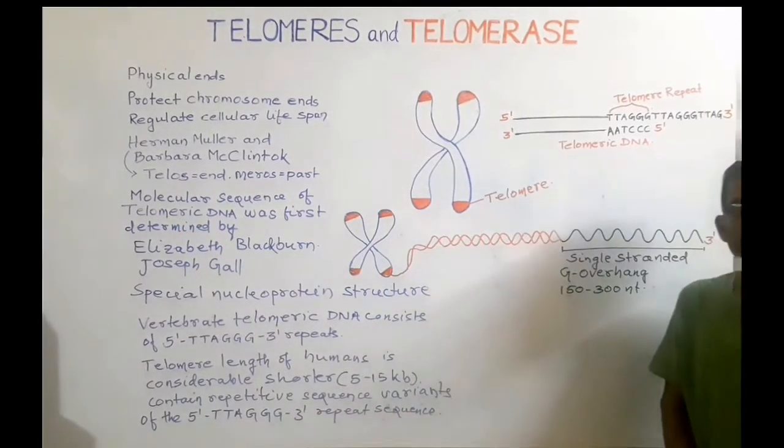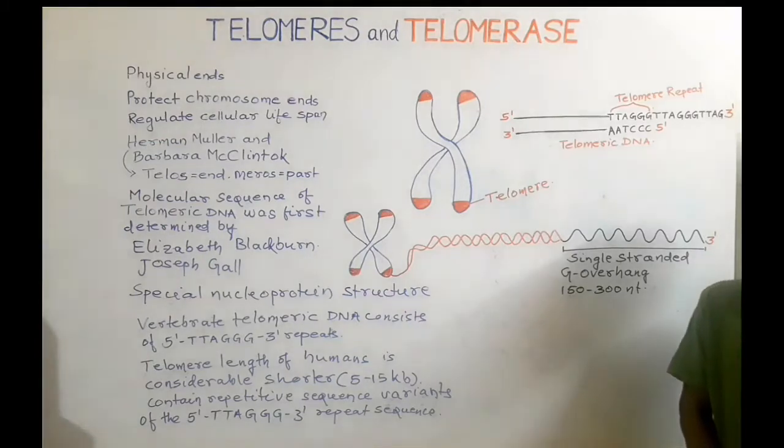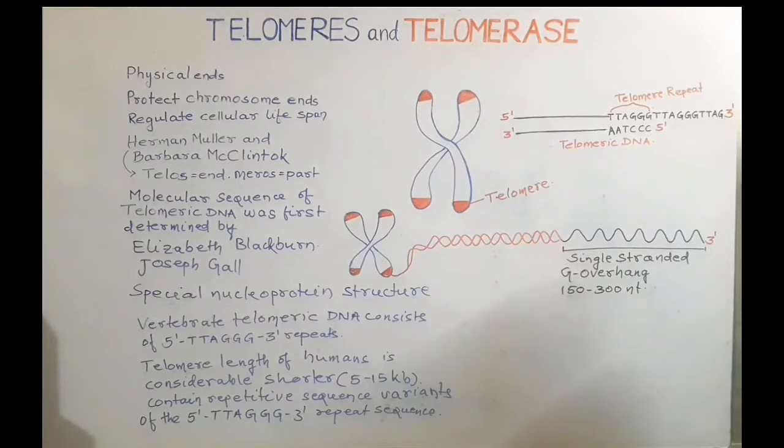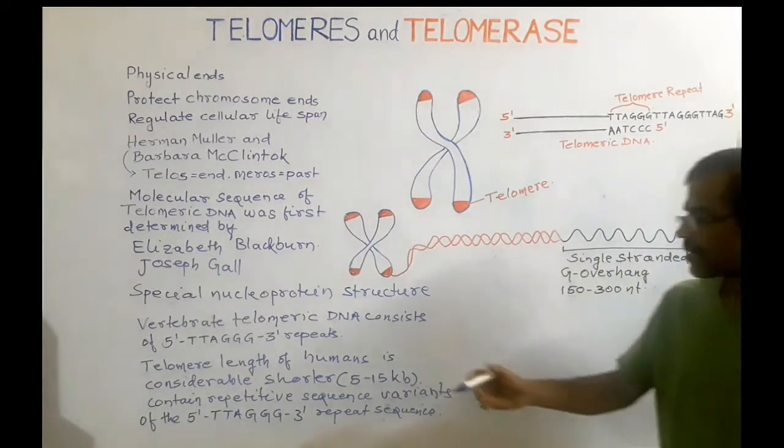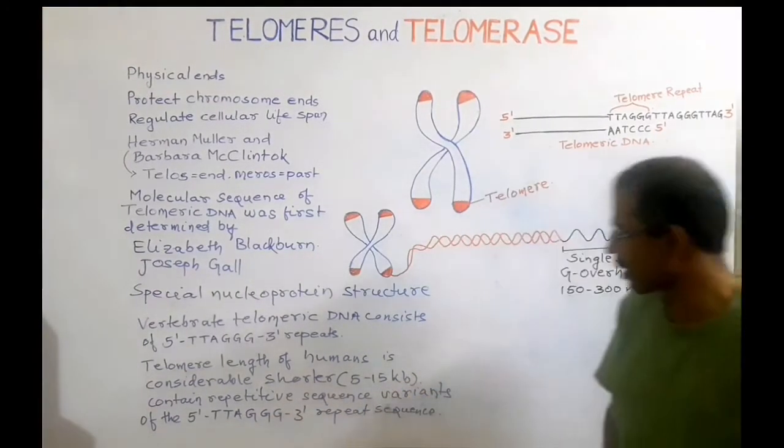The telomere length of human beings is considerably shorter. The telomere of human chromosome varies from 5 to 15 kilobase. And the telomere of human chromosome contains repetitive sequence variant of the repeat thymine, adenine, guanine and guanine.